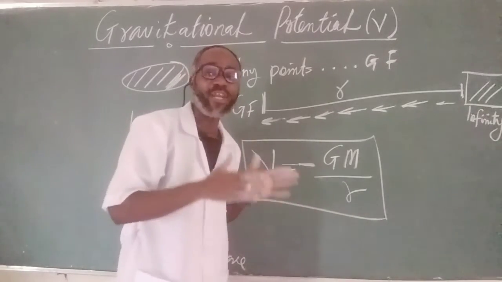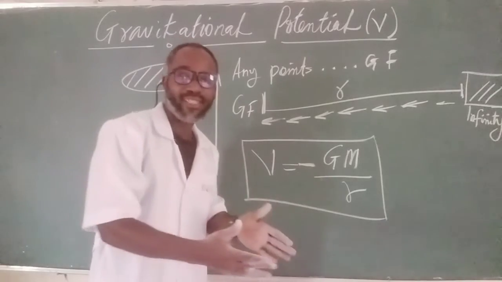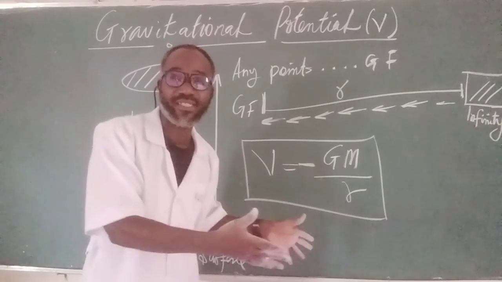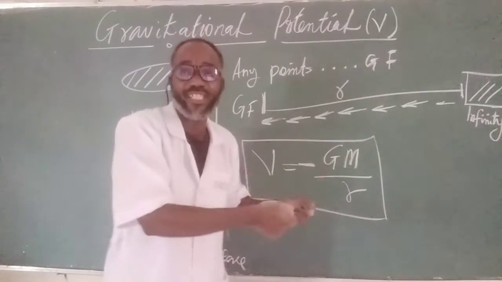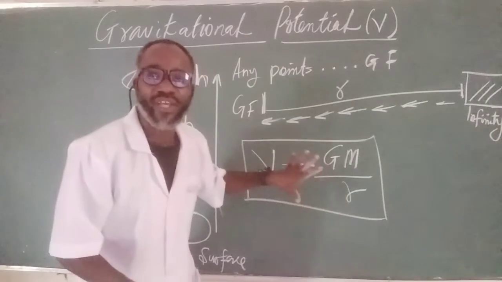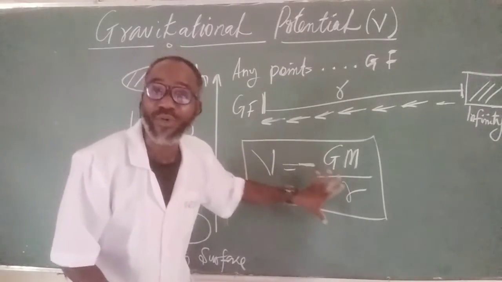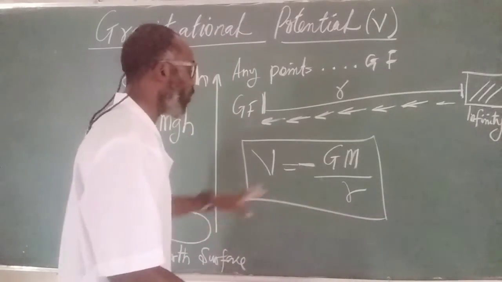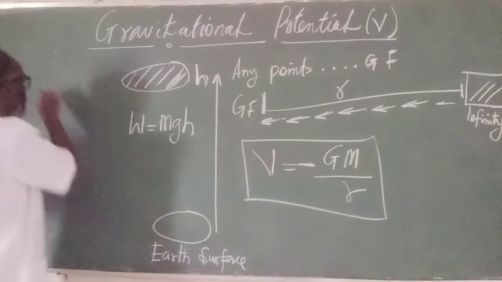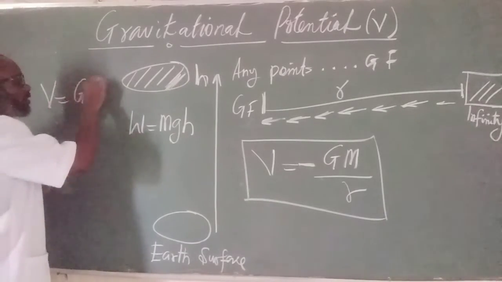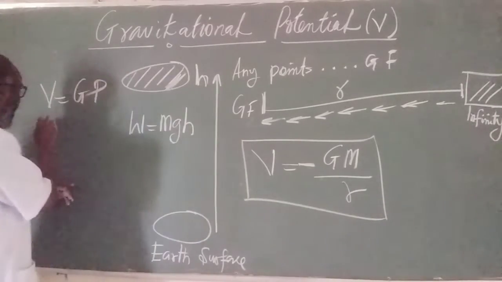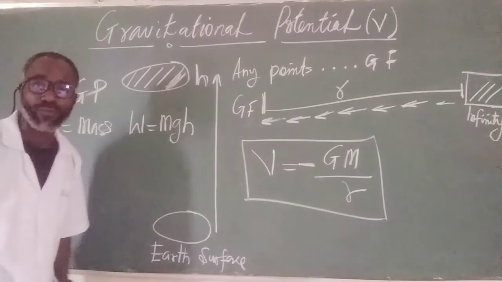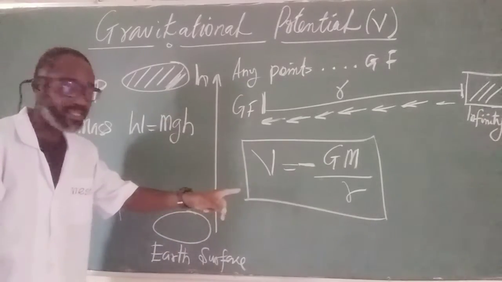So if there is any question that asks you to calculate, estimate, or find the gravitational potential of a point in taking a unit mass from infinity to that point, this is the formula to be used, and we'll get the correct answer. So V represents gravitational potential of the point, and M represents the mass of the body being taken from infinity to that point.